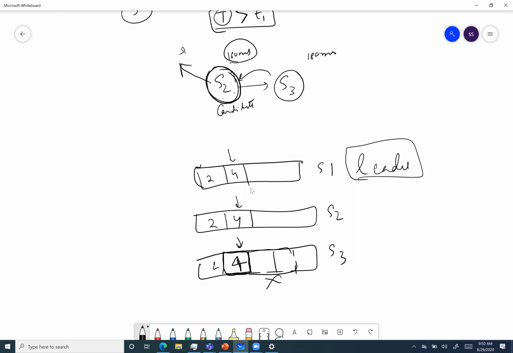Shreya, why is the leader broadcasting the same value again and again?